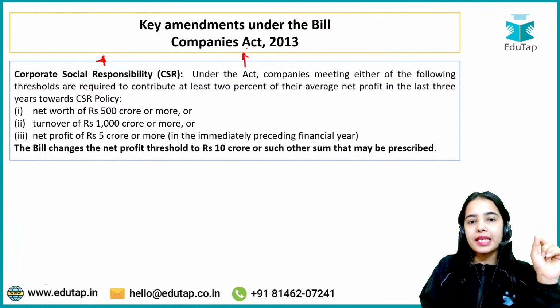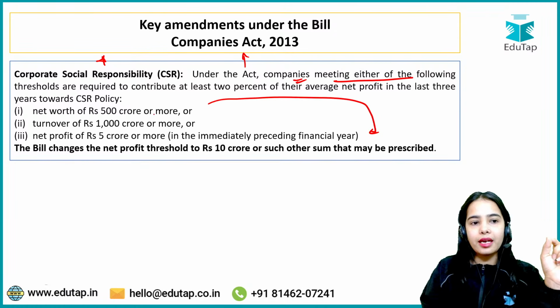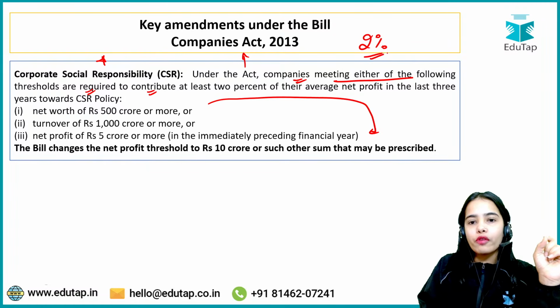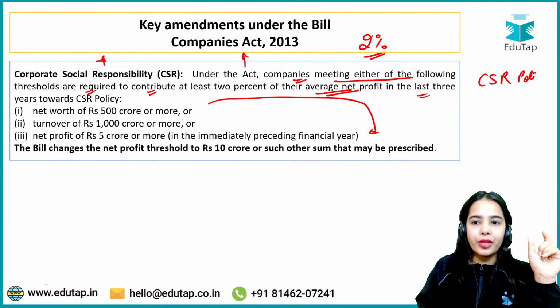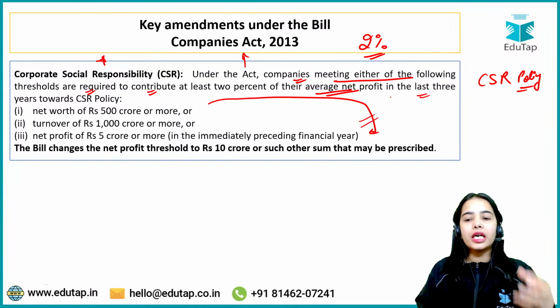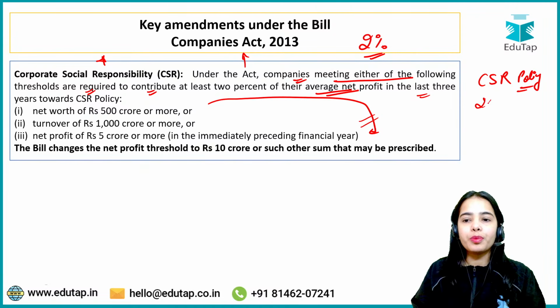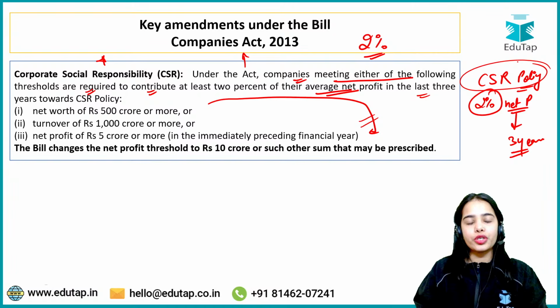Under the Companies Act 2013, the companies meeting either of the following criteria, thresholds, are required to contribute at least 2% of their average net profit in the last 3 years towards the corporate social responsibility policy. So basically, the companies that are meeting any of the thresholds have to provide 2% of the average net profit that they have earned in the last 3 years for their corporate social responsibility.